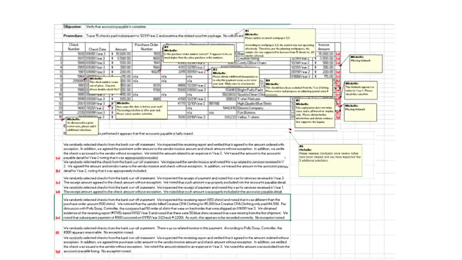The next item was, this explanation doesn't make sense and is all based on oral evidence, right? AEIO, the lowest form. Please obtain further information and obtain evidence that supports this inquiry. In this case, Michelle feels that sufficient evidence hadn't been obtained. Our next item, please reassess conclusions once review notes have been cleared and you have inspected the 5 additional selections. Michelle is reminding Sarah to reconsider her conclusion.